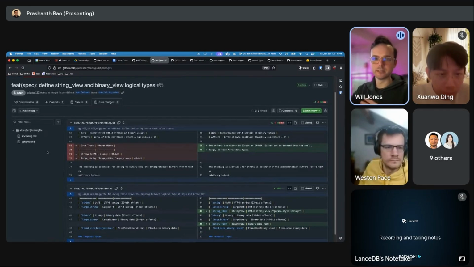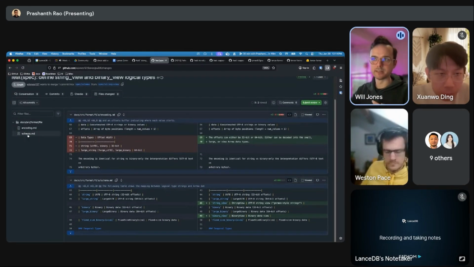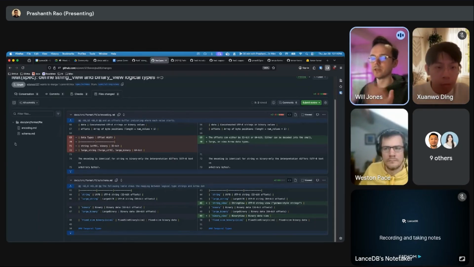When we serialize them in the files, we're just doing the small and large variants with 32-bit or 64-bit options, but beyond that we don't have any special encoding for the view types. That's just a runtime-level decision, and all the logical type does is allow the user to state, when I read this data back, what should it be returned as by default?